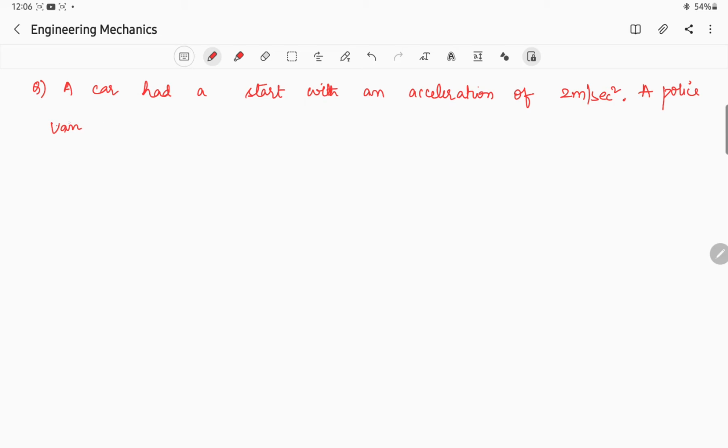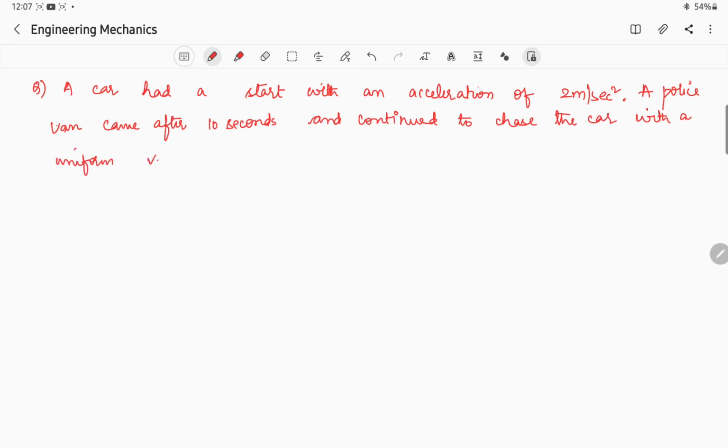So that is why a police van came after 10 seconds and continued to chase the car with a uniform velocity of 40 meter per second. Okay.